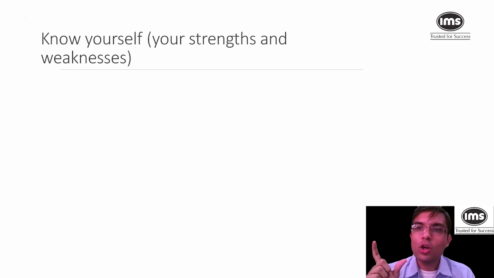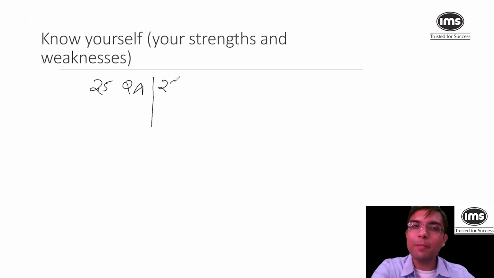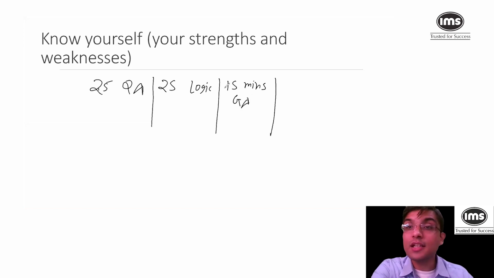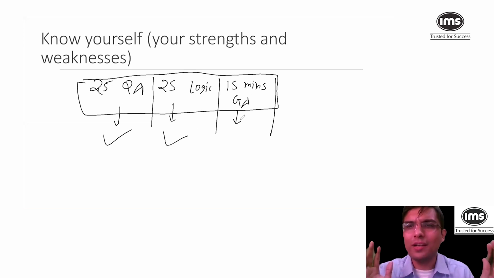So out of those 180 minutes, how do I divide my time? Now, that is a very important area. I start with 25 minutes on QA, followed by 25 minutes on logic, followed by 15 minutes on GA. So that is 65 minutes. And trust me, in this 65 minutes, I am already a 90 percentiler. Why? Because this is my strength, and I know how many questions I would be knowing.